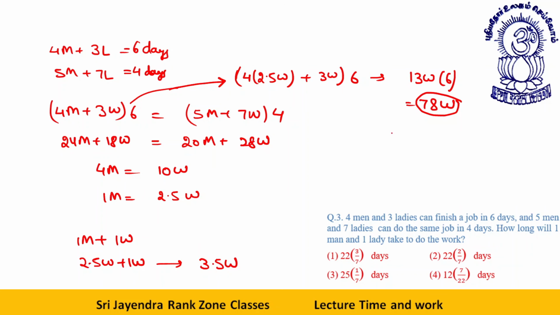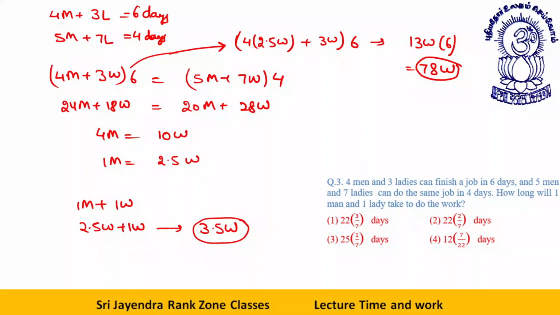Total units of work is 78 women. This is done by 3.5 women. So how many days will be taken? Number of days will be 78 women divided by 3.5, or 7 by 2 women. Woman and woman cancel.